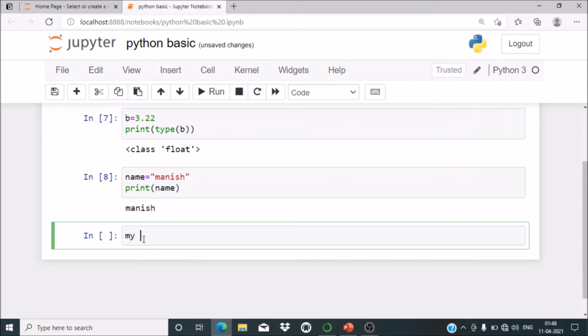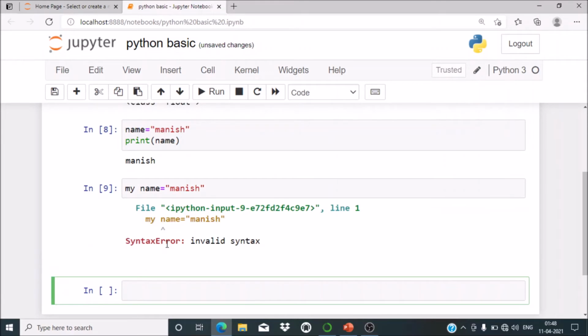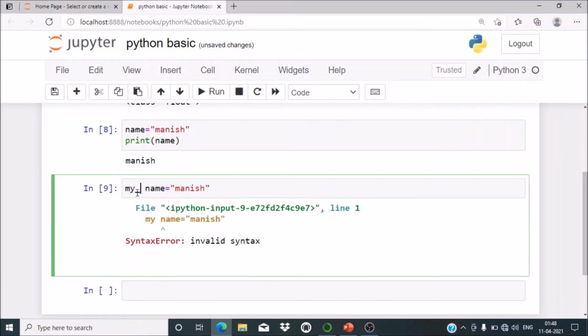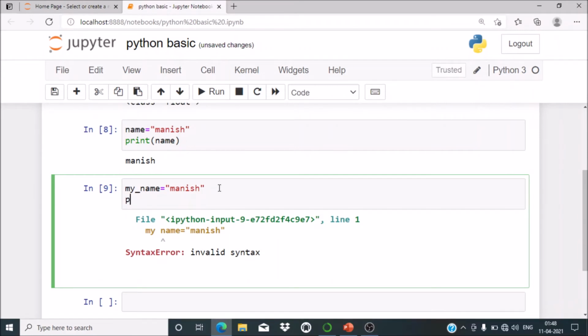If suppose my name as a variable, and I said Manish, then it will give you an error, because my and name should be joined, so you must declare it by giving the underscore. So my underscore name Manish will be accepted as a variable name. So print my underscore name. It will definitely give the answer.